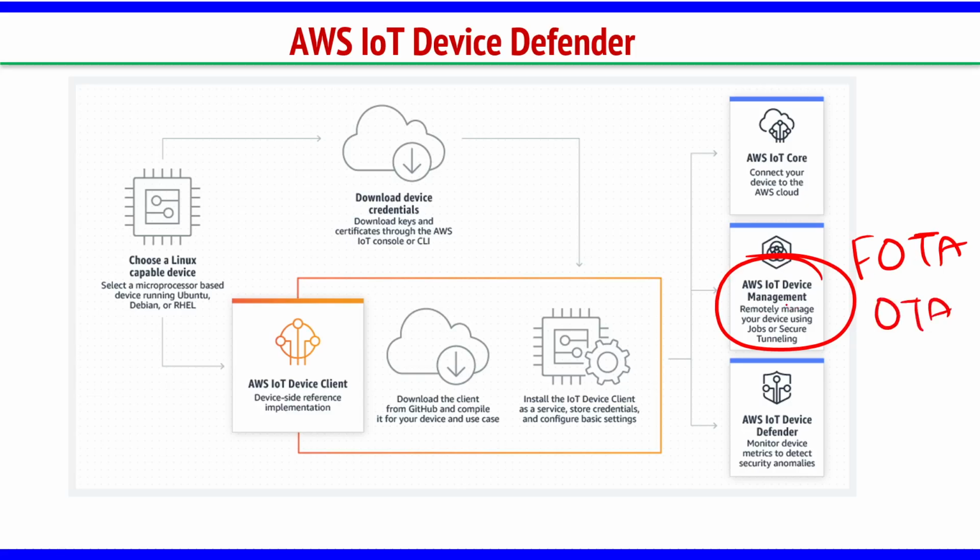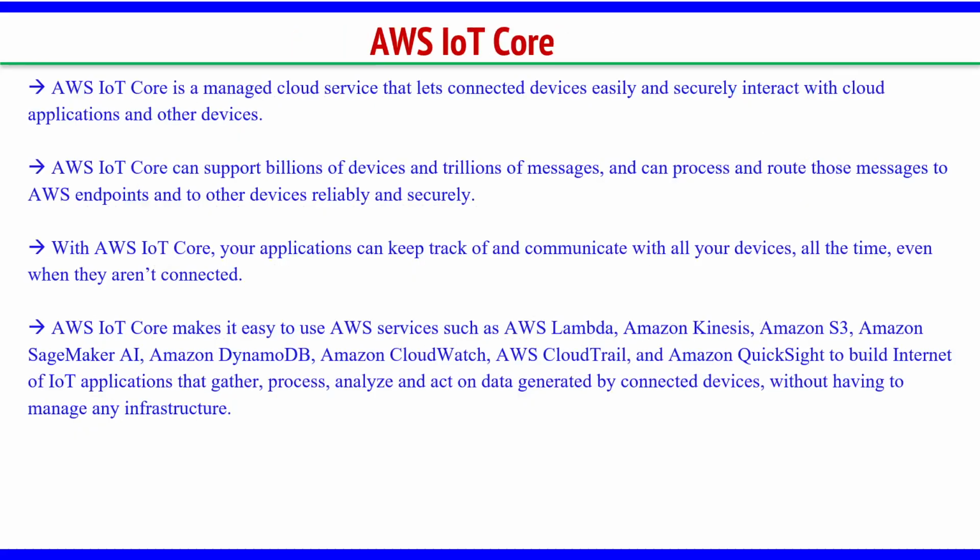That is related with the IoT device management, where we update remotely, we manage the IoT devices. From the cloud, you are managing the IoT devices. That is what the IoT management is. So, core, we understood what is the use of this core, right. To access any of these AWS services, it has to come only through IoT Core.